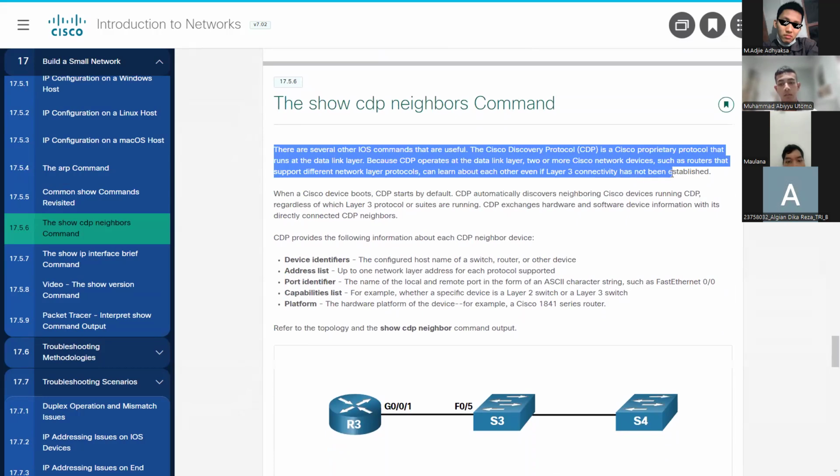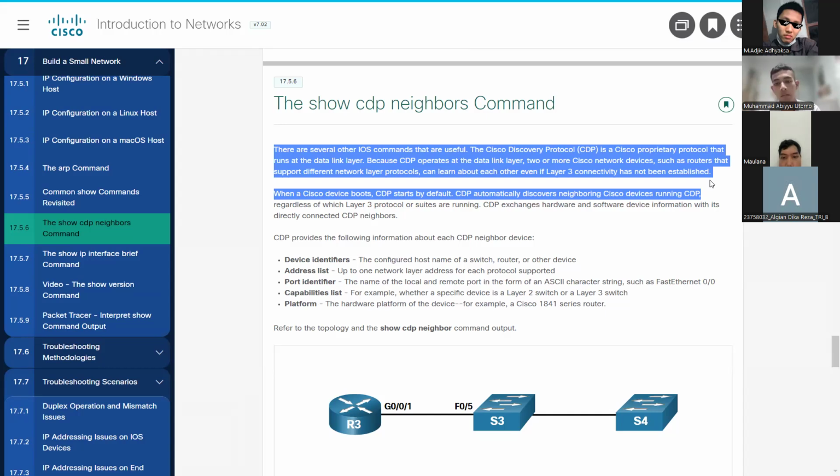There are several IOS commands that are useful with the Cisco Discovery Protocol. CDP is a Cisco proprietary protocol that runs at the data link layer. Because CDP operates at the data link layer, two or more Cisco network devices, such as routers that support different network layer protocols, can learn about each other even if Layer 3 connectivity has not been established. When a Cisco device boots, CDP starts by default, and CDP automatically discovers neighboring Cisco devices running CDP.